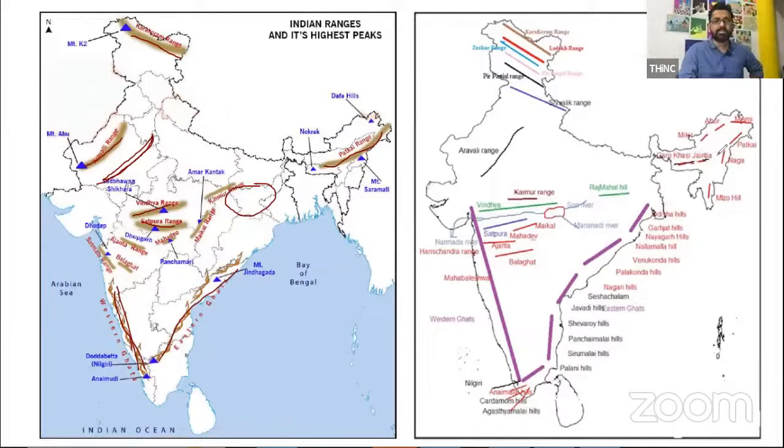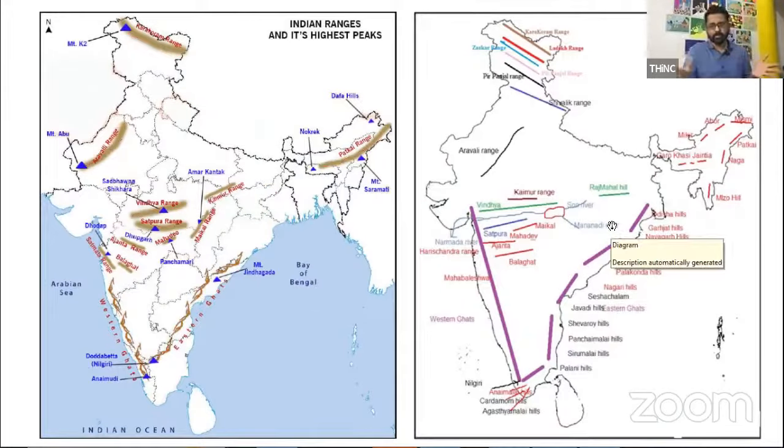Garo, Khasi, all these are actually tribal names. So each tribal settlement is around a mountain. So that's how the name comes in. Yes, the Deccan Plateau is different. The Chota Nagpur Plateau is different. So have a brief idea about it. Don't think of going very deep into the geography. That's not going to work out.